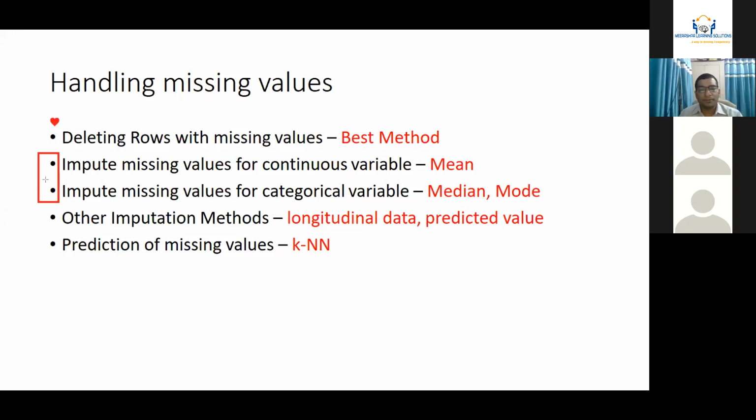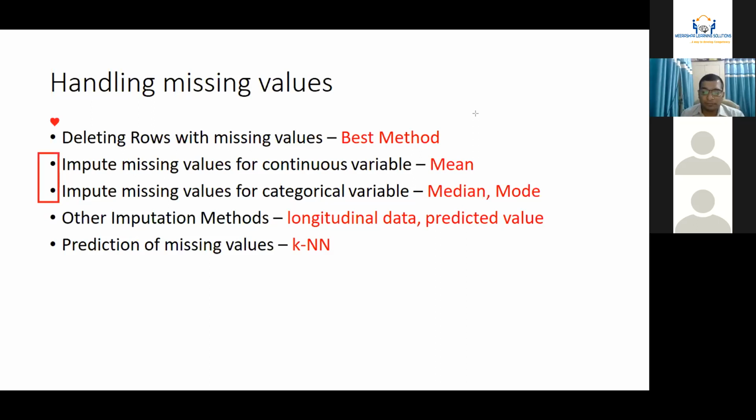Imputing missing values for a continuous variable, the mean value is sufficient. The mean value is okay. Say, for example, you have a series of ages, and replacing somebody's age by the mean of the whole series could be a wise choice. But if you are handling a categorical variable, then probably median or mode will be the best choice, right?